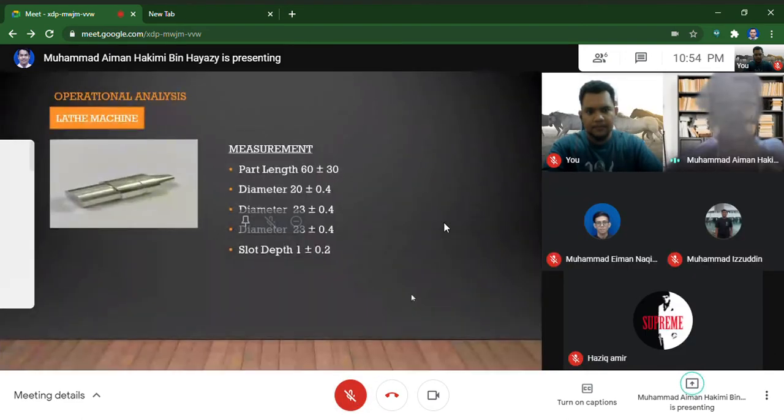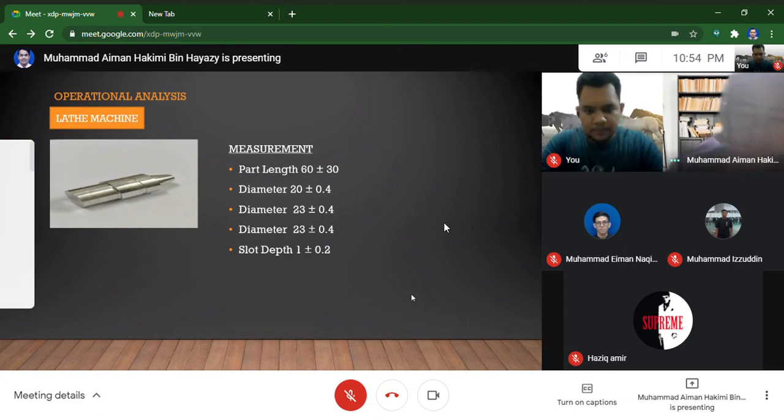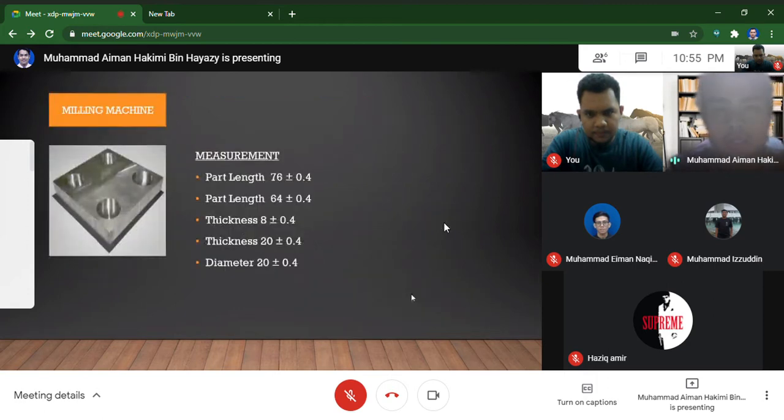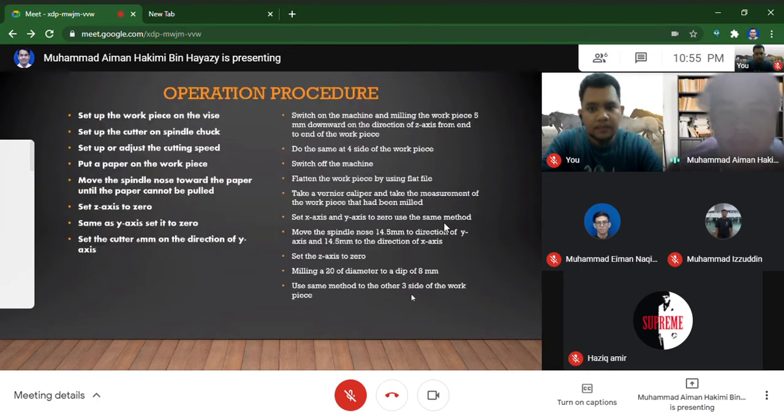And next, for operational analysis, this is the product for the lathe machine. The measurements are part length, diameter, and the slot depth. For the operation procedure, we can see here about 16 or 17 steps to do the project for the lathe machine. And this is for the milling machine, where it has 4 holes. The measurement is here, and the operation procedure also has 16 or 17 steps.